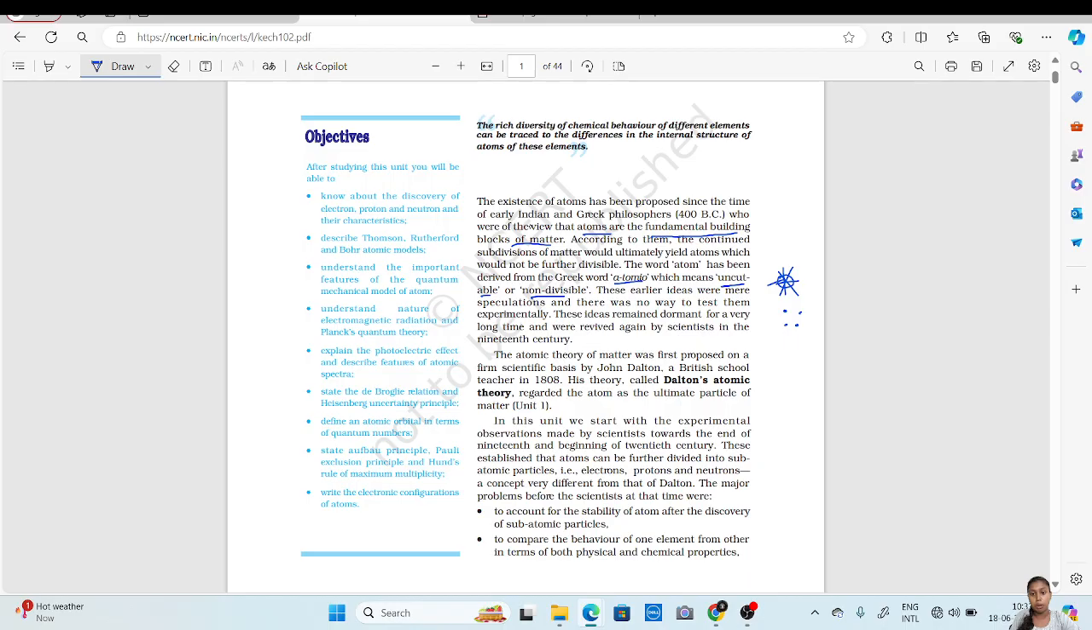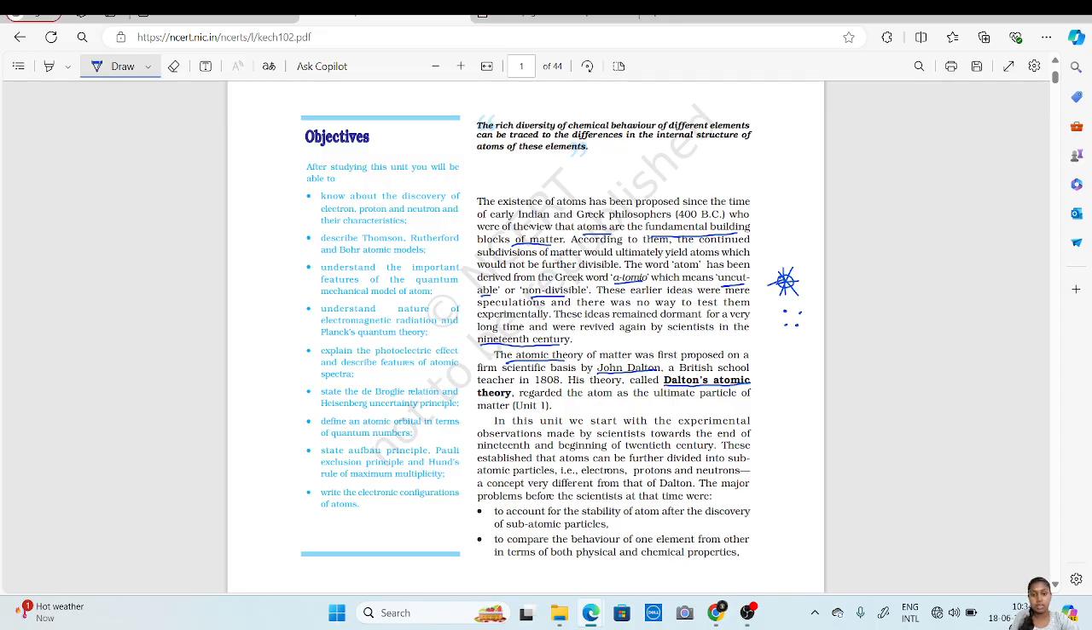So these ideas remained dormant for a very long time and were revived again by scientists in the 19th century. These theories were just kept like that only. Later in the 19th century, scientists made various discoveries and various experiments to prove this theory. One among them is the atomic theory. The atomic theory of matter was first proposed on a firm scientific basis by John Dalton. He was the first one to propose the atomic theory, and it is known as Dalton's atomic theory.